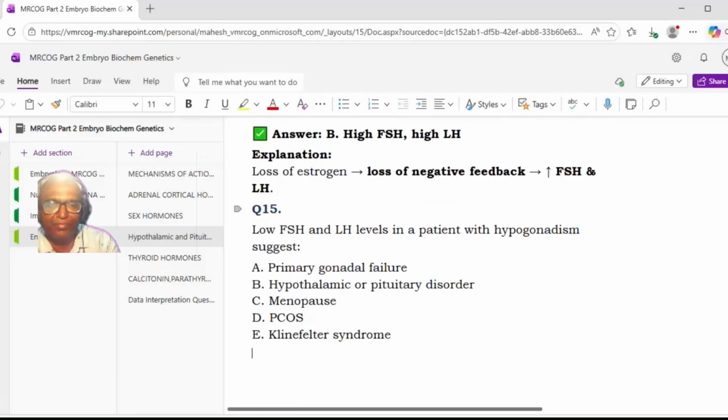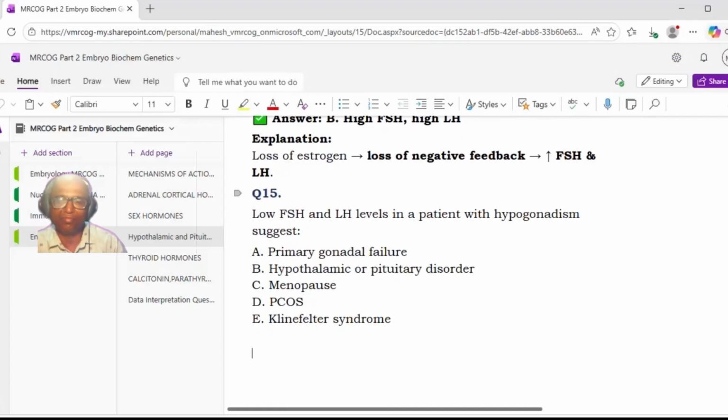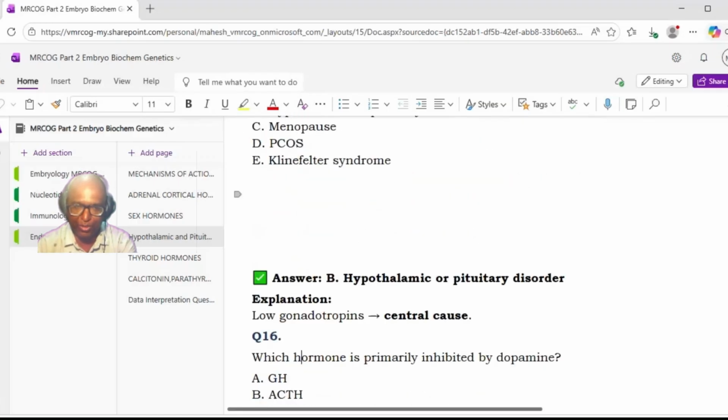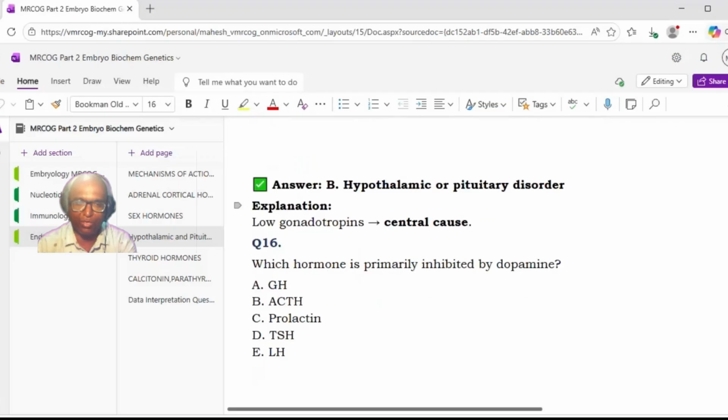Next. A low FSH and LH level in a patient with hypogonadism suggests A, primary gonadal failure, B, hypothalamic or pituitary disorder, C, menopause, D, PCOS, E, Klinefelter syndrome. FSH and LH levels are low. That means where is the fault? The central defect, so it is a hypothalamic or pituitary disorder. That is the central cause.